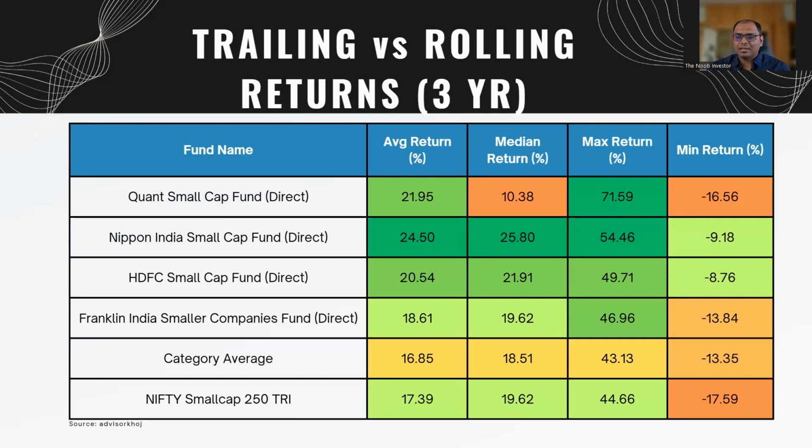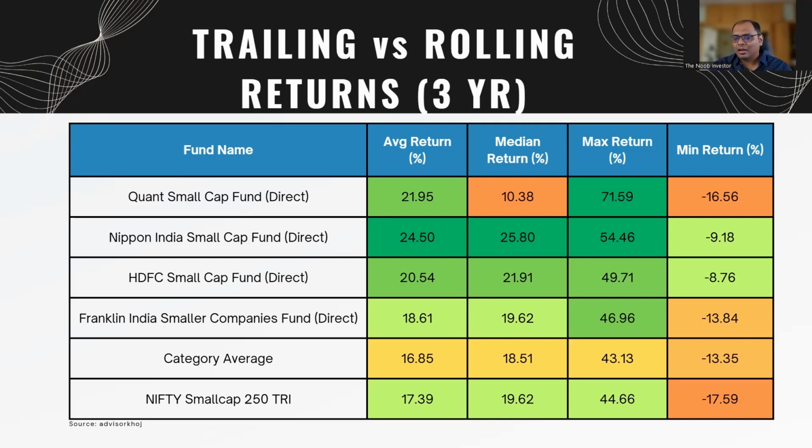Rolling returns calculates returns of 3 years for each and every possible day. So if it is today, today's return for 3 years is this much, yesterday's return for 3 years was this much, previous day was this much. So it calculates the rolling returns for each and every day since inception, right? This is basically 10-year data. This is not since inception, but this is the last 10-year data. That is good enough, right?